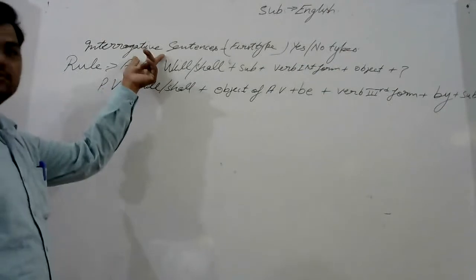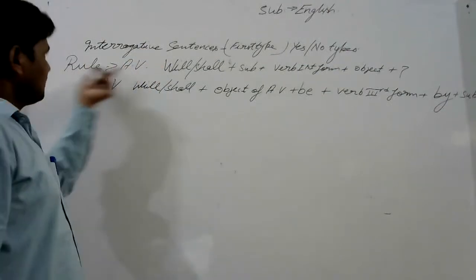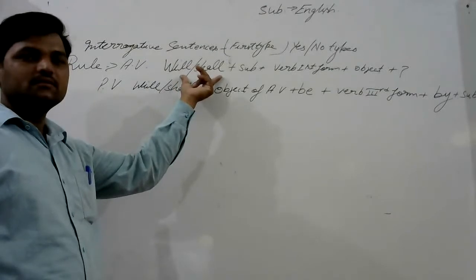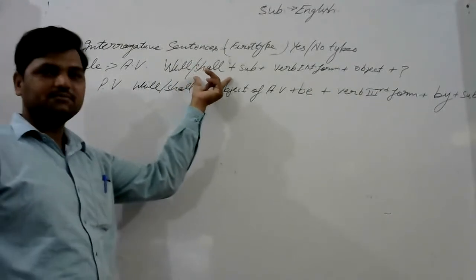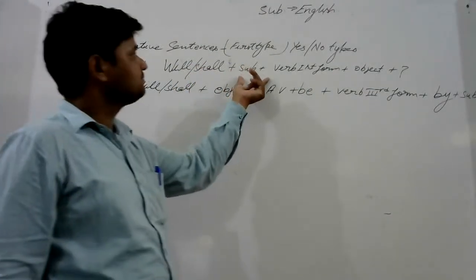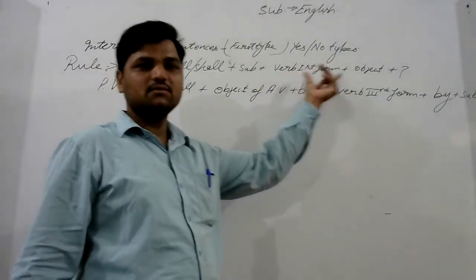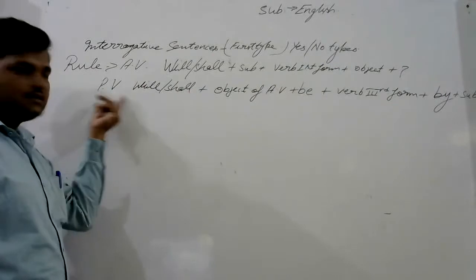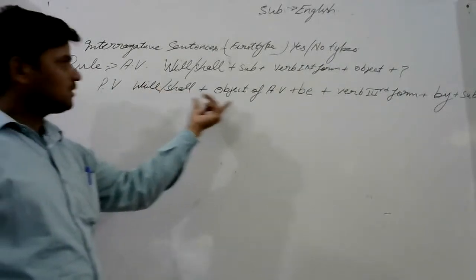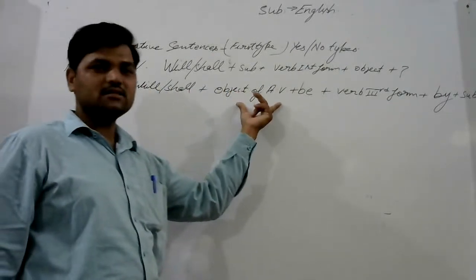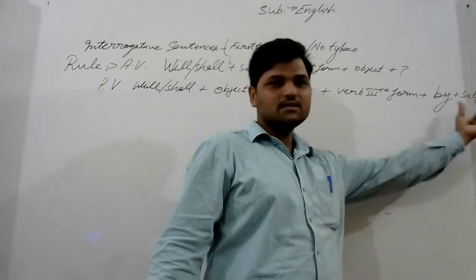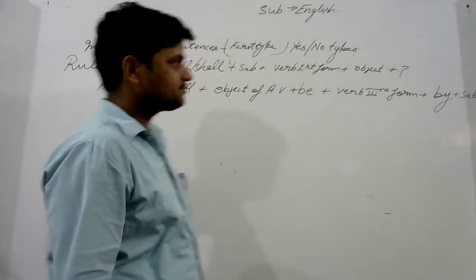Look at the board. Rule of active voice: at first the helping verb, will or shall, subject, verb first form, then object. Passive voice: will or shall, object of active voice, be, verb third form, by subject of active voice.